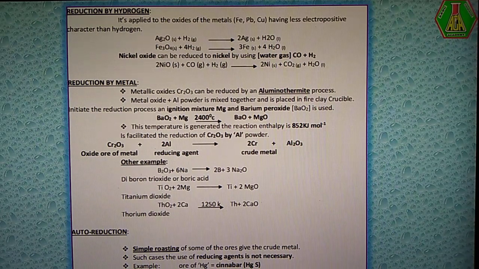So simply, the cinnabar ore is converted into crude mercury without a reducing agent, and hence it is called auto reduction. Okay, it's very important. They ask this under 2 marks as well as 3 marks. Just read well. Thank you.